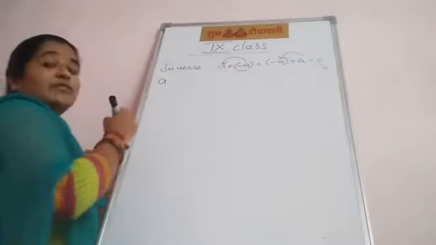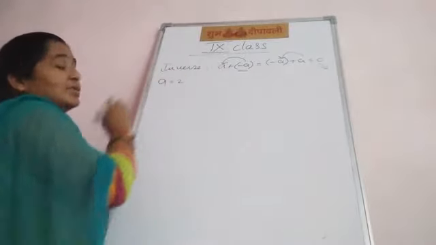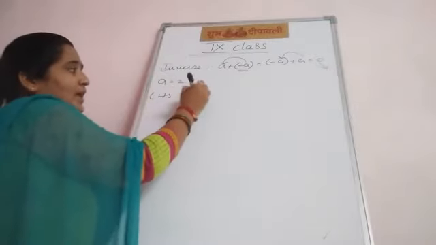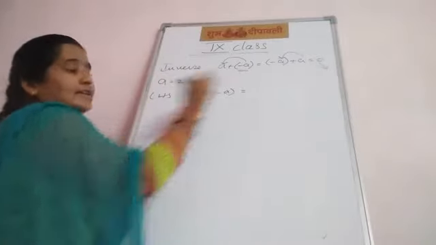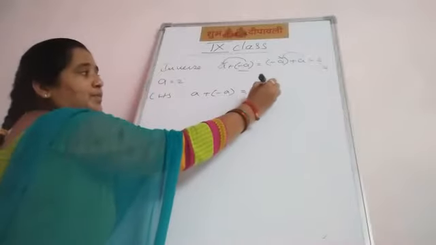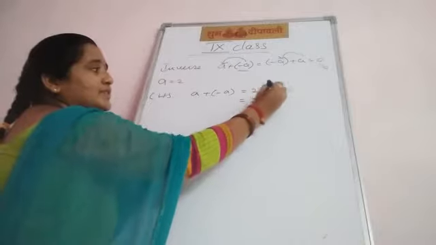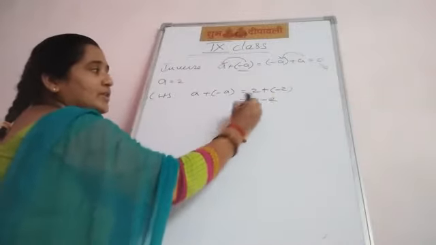In the starting we chose the value A equal to 2. Now you can write. LHS: A plus minus A equal to 2 plus in bracket minus 2 equal to 0. This 0 is called identity, and this minus 2 is the additive inverse of 2. RHS: minus A plus A, with A value 2: minus 2 plus 2 equal to 0.